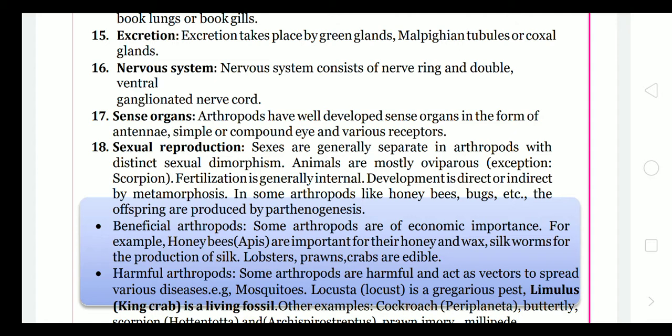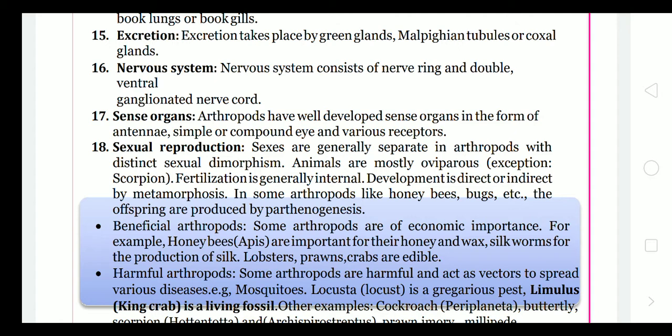Sexual reproduction. Sense organs. Arthropods have well developed sense organs in the form of antennae, simple or compound eyes, and various receptors. So simple eye like us, or compound eye like cockroaches, or a special example is crab. Compound eyes are made up of many lenses, more than one lens, and are movable.